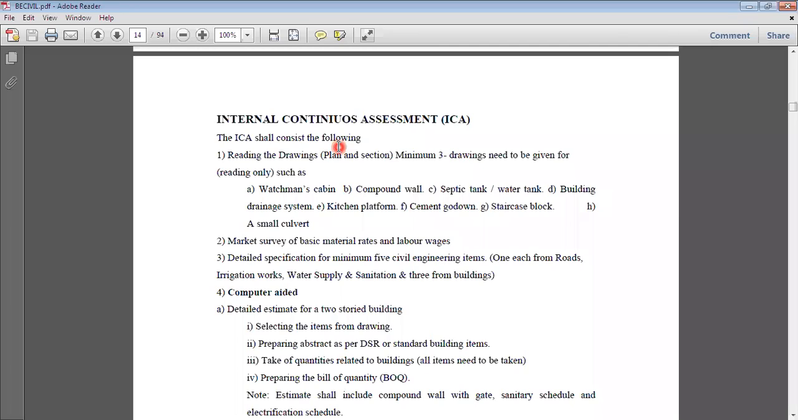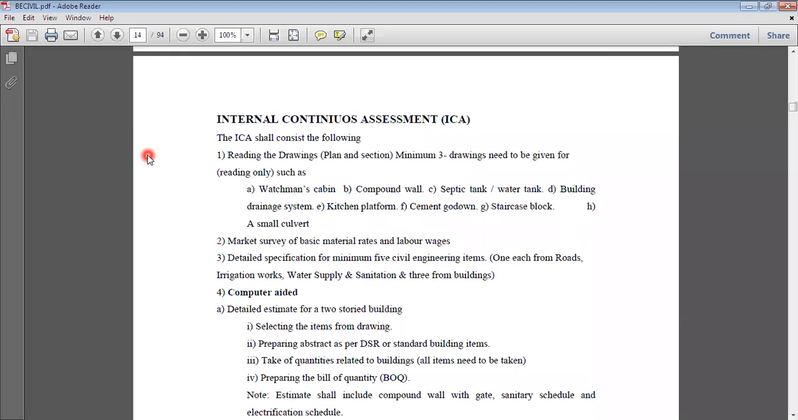Okay, it may be a watchman's cabin, it may be a single room structure, it may be a G plus 10 structure or G plus 100 structure. It may be any civil structure. For the execution of that particular structure, reading the drawing is very important. That is, understanding the drawing thoroughly at first, and then you can start your implementation work. Unless and until you are able to read the drawing clearly, you are not able to complete your task.